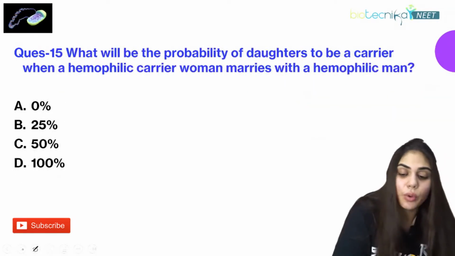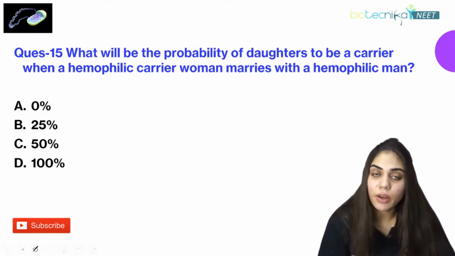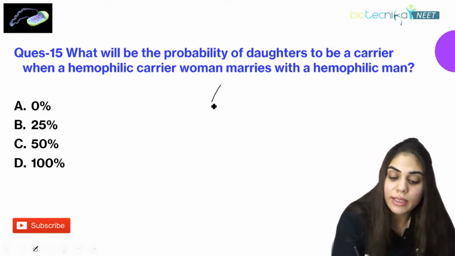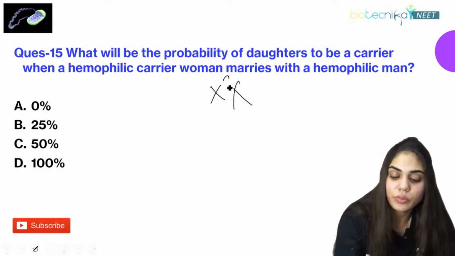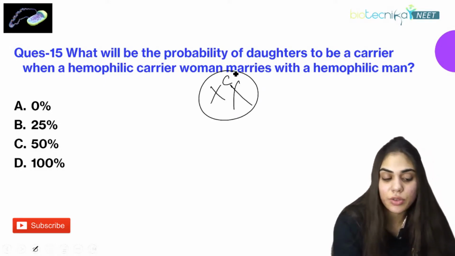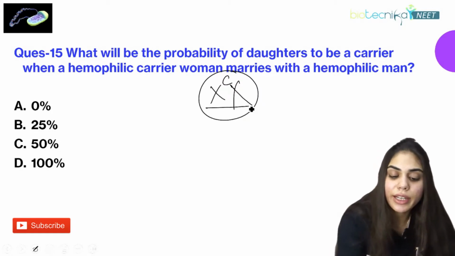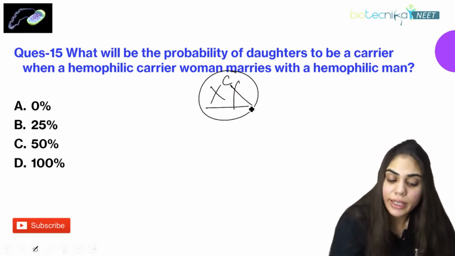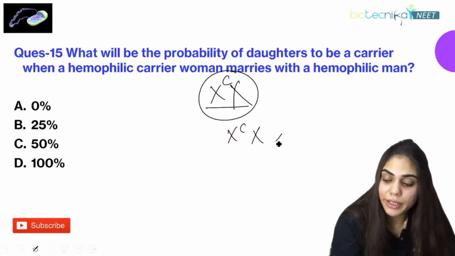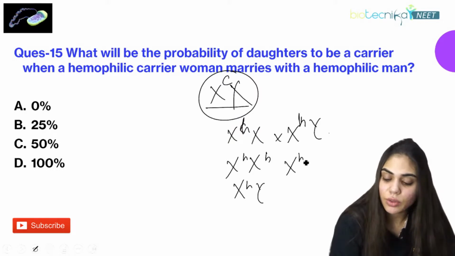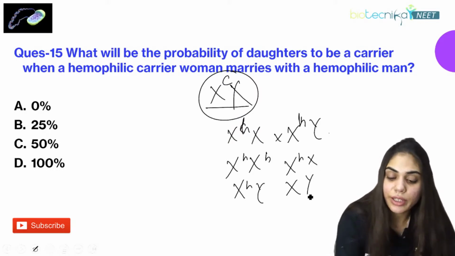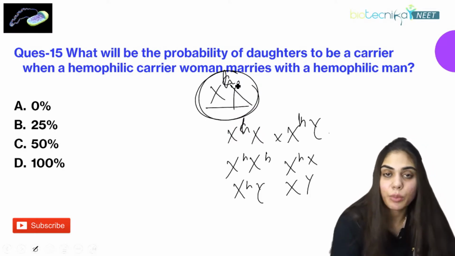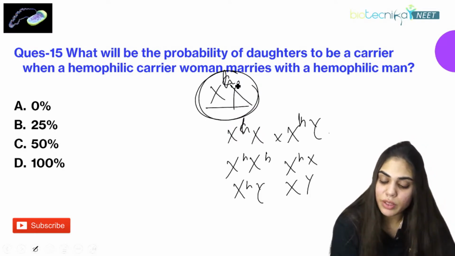We'll practice one more question. What will be the probability of daughters being carriers when a hemophilic carrier woman is married to a hemophilic man? So XH, XH, XHY, XHX as well as XY. We are considering this possibility, hemophilic carrier. What is the possibility for this?